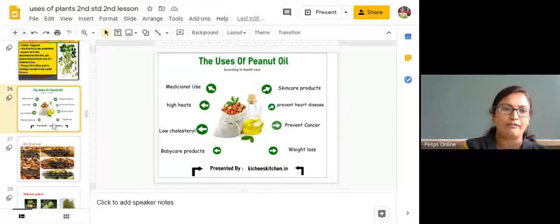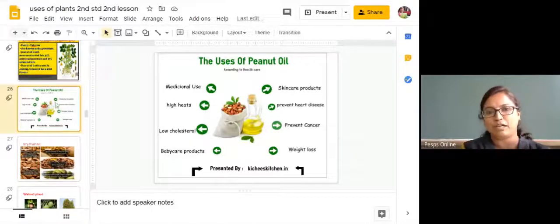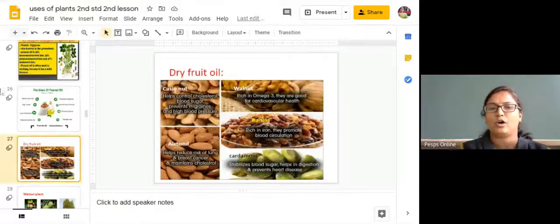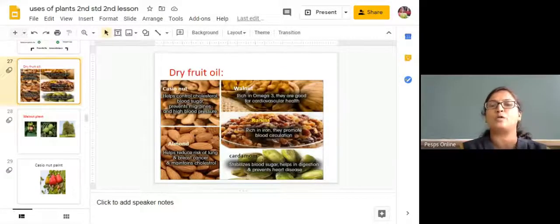Okay, so if you have it raw, then also it is good. If you use the peanut oil, then also it is very good for your health. Okay, from the dry fruits also we can get the oil. For example, the cashew nuts, godambi, right? Cashew nuts help in controlling the cholesterol, blood sugar level, and prevent migraines.